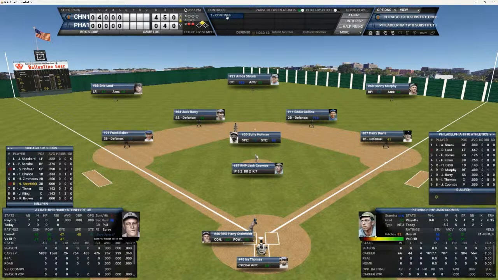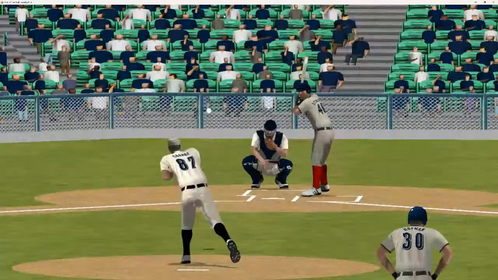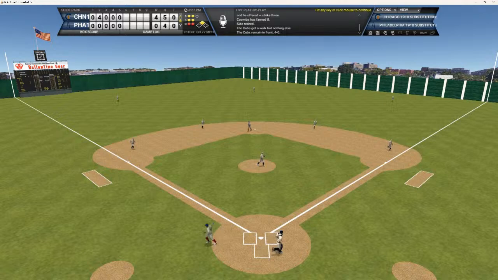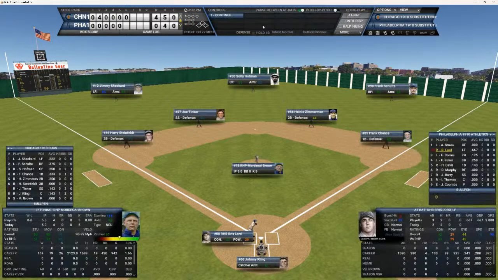And it's up to Harry Steinfeld to do something here with 2 outs. He's 0 for 2 in the game, 0 for 7 in the series. Here's the 2-2 pitch, and that's a check swing, strike 3. That ends the inning. Cubbies strand the runner at second. We go to the 6th. It's still 4-0 Chicago.